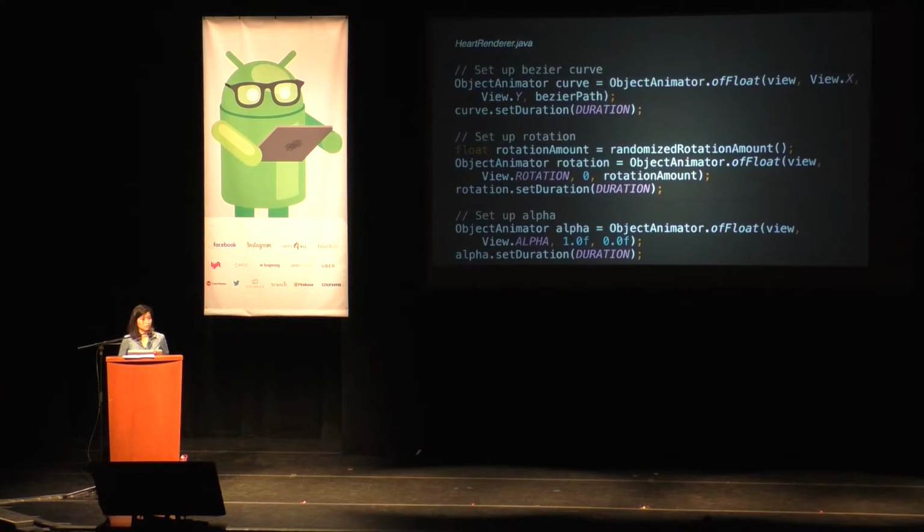So here's what the code looks like for us when we are setting up the animations. This is the heart renderer again. We set up the Bezier curve that we created earlier with the path, and then set the duration of 3 seconds for that. After that, we set up the rotation here, and the rotation is also randomized, so not all hearts are rotated the same, which is also fun.